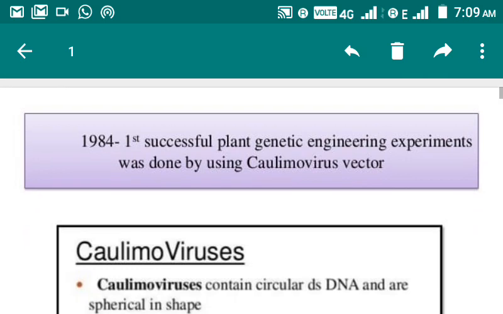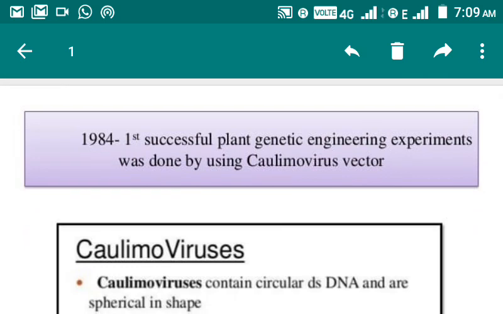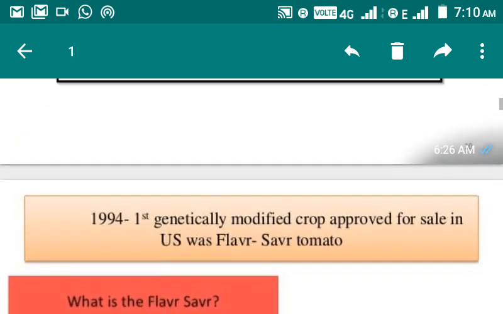Next, in 1984, the first successful genetically engineered plant experiments were done by using the cauliflower mosaic virus vector. Students, the CaMV vector is the genome of cauliflower mosaic virus, which is used as a vector, and in short it is known as CMV. So this is the first experiment where they used this in transgenic plants.